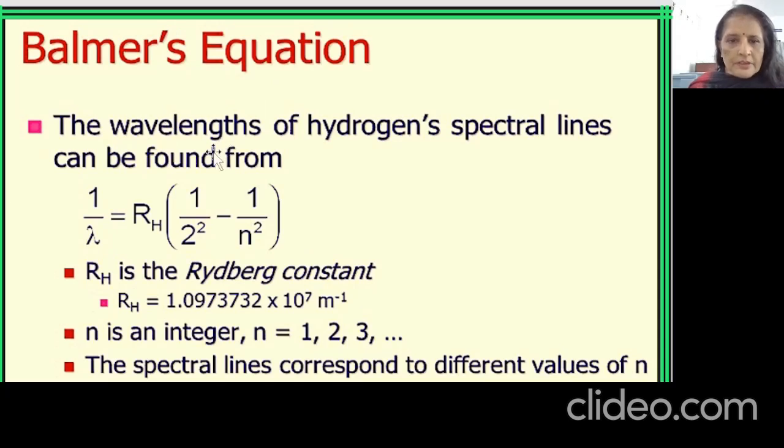Balmer has given an equation that the wavelength of hydrogen spectrum lines we can find by the formula 1 by lambda is equal to RH (1 upon 2 square minus 1 upon n square). Now 2 square, because in the Balmer series this value is 2. The electron is coming to the level 2. The Rydberg's constant value is also fixed. In centimeter, RH is equal to 10973 centimeter inverse. Here it is given in meter, and n is any integral value corresponding to different values of n. This was a general equation given by Balmer.